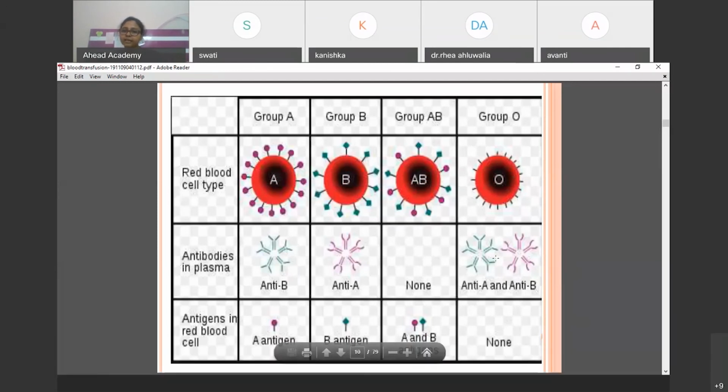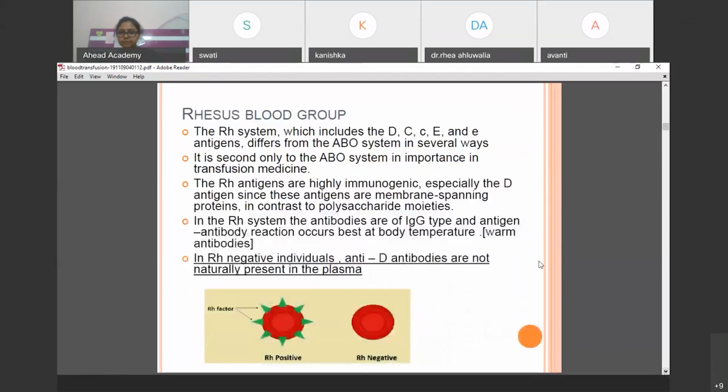Because it has anti A and anti B. Is it clear? Now there is the rhesus blood group, RH. The RH system includes the DC